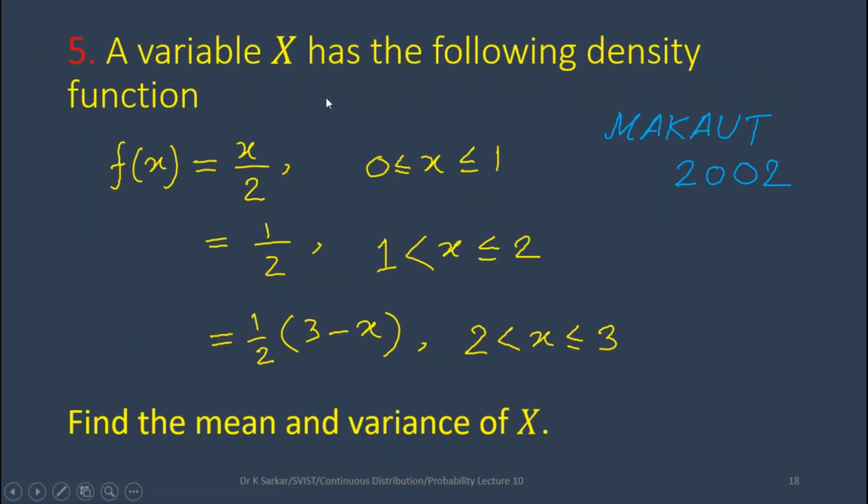Next question: a variable x has the following density function: f(x) = x/2 when x is less than or equal to 1 and greater than or equal to 0, f(x) = 1/2 when x is less than or equal to 2 and greater than 1, f(x) = (3 - x)/2 when x is less than or equal to 3 and greater than 2. Find the mean and variance of x. This question has appeared in the Makaut semester exam 2002.